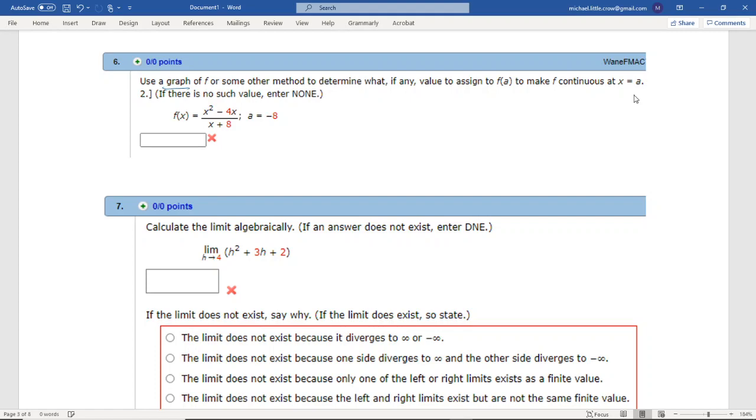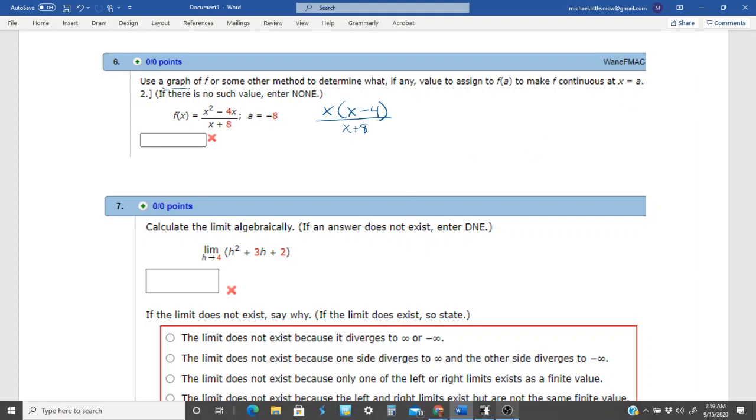We could do that. The other way we could do is with algebra. So maybe I'll do the algebraic. We can factor this out. So in the numerator, you can factor out an x, and you're left with x minus 4. Is that going to help us? I don't think so. The denominator, you get x plus 8. So that doesn't really help us. So let's go with their suggestion of using a graph.